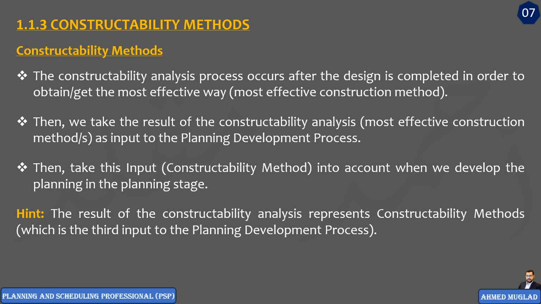So we carry out the constructability analysis in order to get the result of the construction method that will be used in the execution of the project.